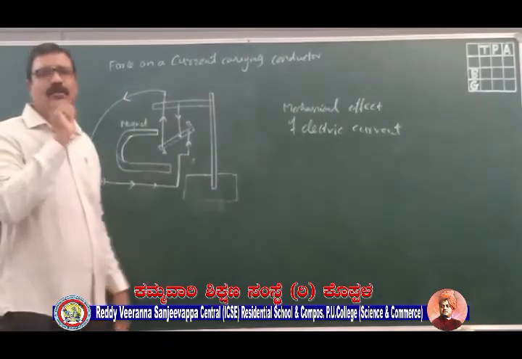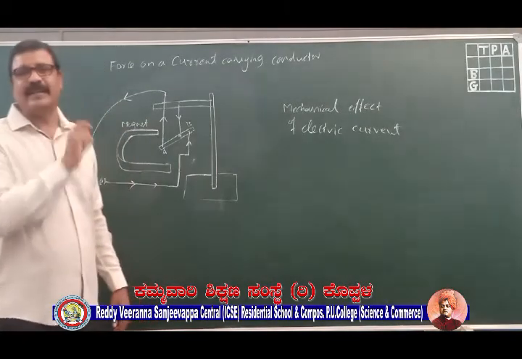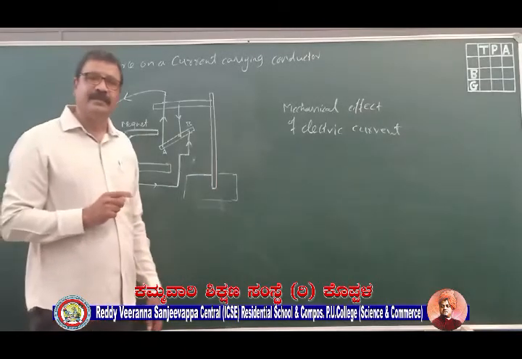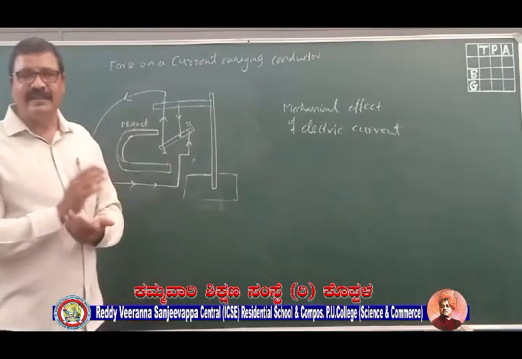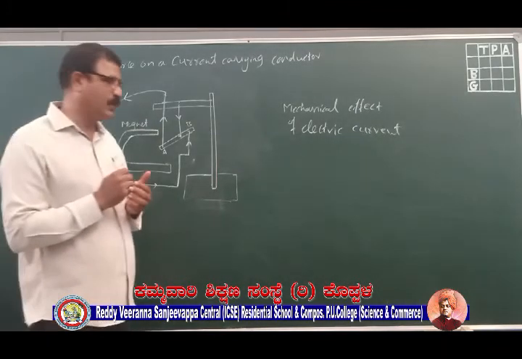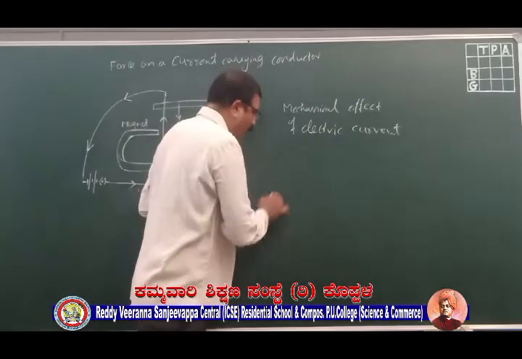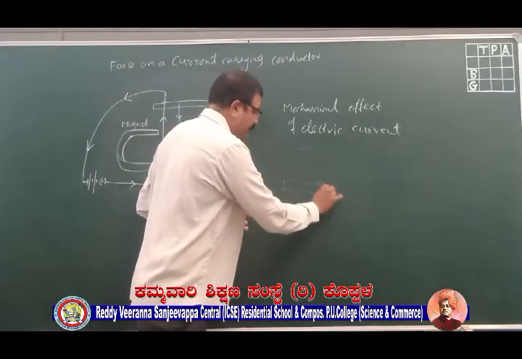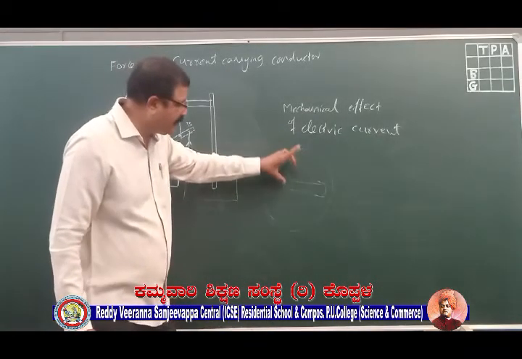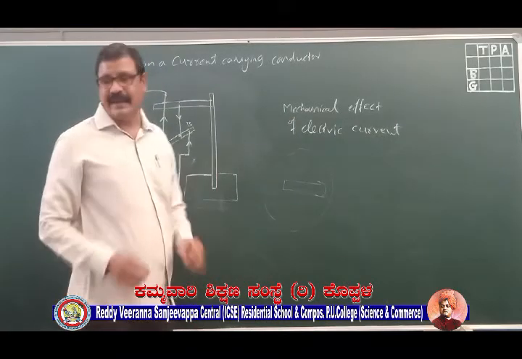But let us once again go back to the basics. It will be like revision also. Let us try to understand how this magnetic effect is produced. In the last session, if you remember, I discussed magnetic field. What did I discuss about magnetic field? I told you that there will be an area of influence around the magnet, where the presence of the magnet can be felt. This is what we call the magnetic field.